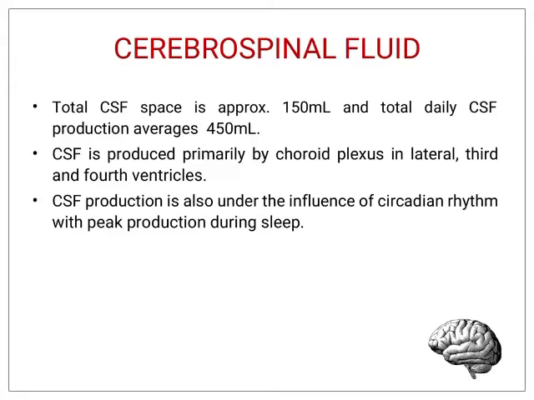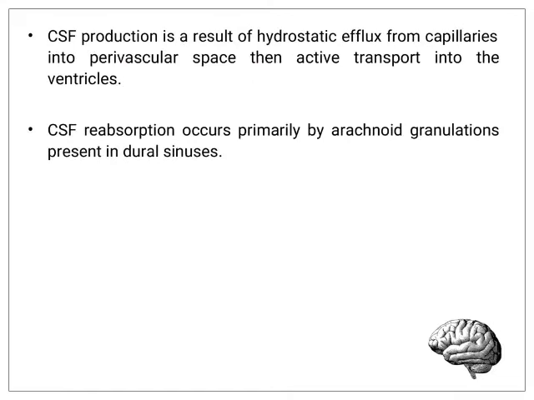The total cerebrospinal fluid space is approximately 150 milliliters, and total daily CSF production averages around 450 ml. CSF is produced primarily by choroid plexus in lateral, third and fourth ventricles. CSF production is also under the influence of circadian rhythm, with peak production during sleep. CSF production is a result of hydrostatic efflux of the capillaries into perivascular space, then active transport into the ventricles.